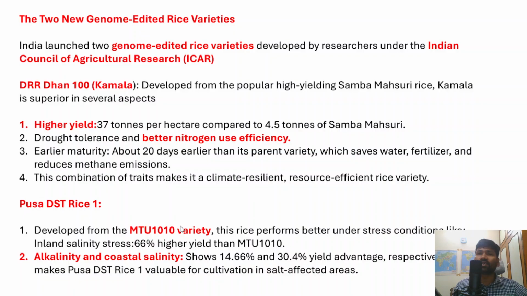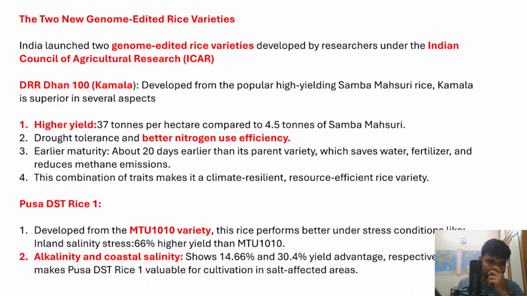If you look at the delta areas, the sea water intrusion during cyclones, or because of rising sea levels, generally makes the soil salinity increase manyfold, right? So this particular rice variety can also withstand the increased soil salinity, thereby increasing incomes for